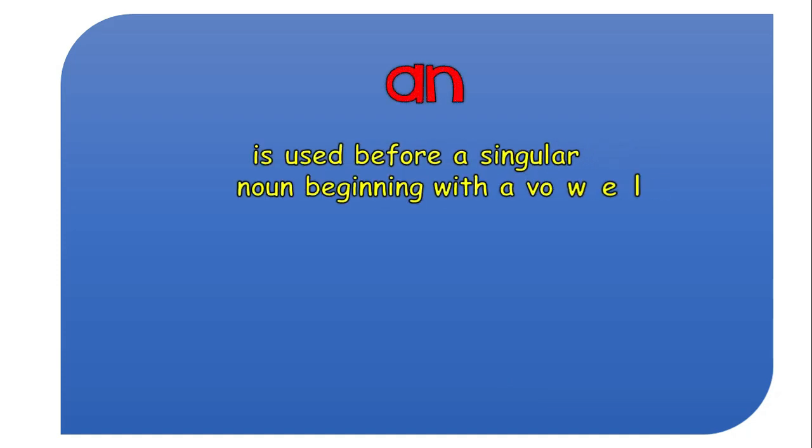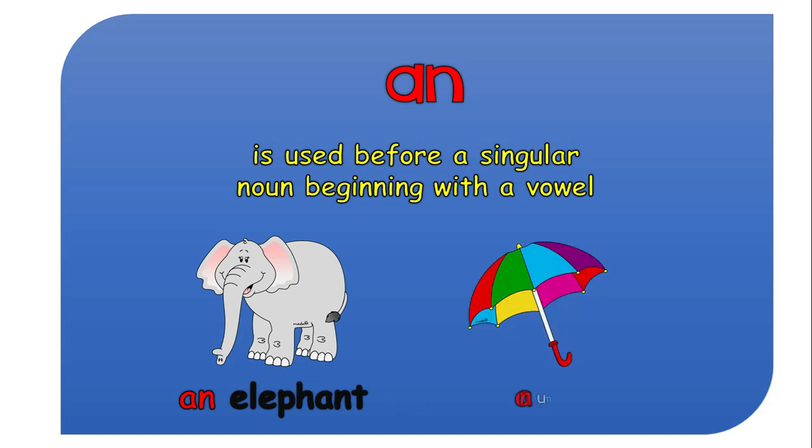Now come to an. An is used before a singular noun beginning with a vowel. For example, an elephant, an umbrella. In these two examples we can see that elephant starts with E and umbrella starts with U, and E and U both are vowels. So with words starting with a vowel sound we use an: an elephant, an umbrella. Here in this picture, if we have 2 elephants, then we will not say an elephants. It will be wrong, because an is only used with the singular noun, not with plural nouns. Okay, an elephant and an umbrella.